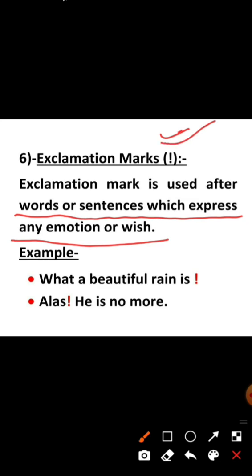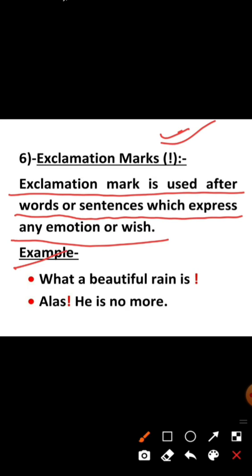Okay students, so you will write in your copy, exclamation mark is used after words or sentences which express any emotion or wish. You will write these lines in your notebook. Okay, example you can write. You can see the example.